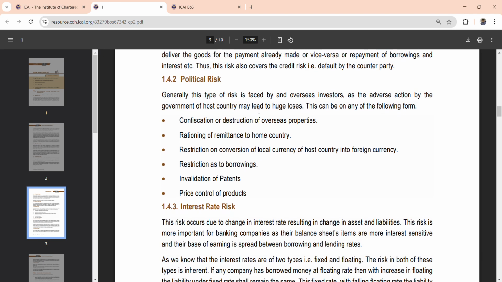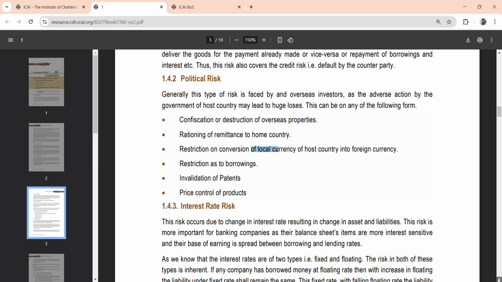What are the various ways political risk may come in the form of? One is confiscation or destruction of overseas properties, and the simple shortcut for this is RIP. That is, there is nothing you can do about it. So, rest in peace. But this is not rest in peace; this is restriction on conversion of local currency of the host country into foreign currency, restriction as to borrowings, invalidation of patents, and price control of products. So these are the various forms the restrictions can take with regard to political risk.